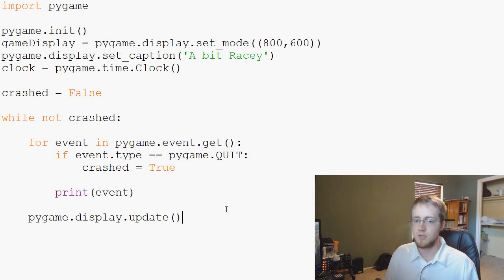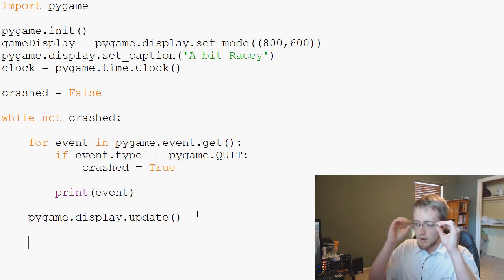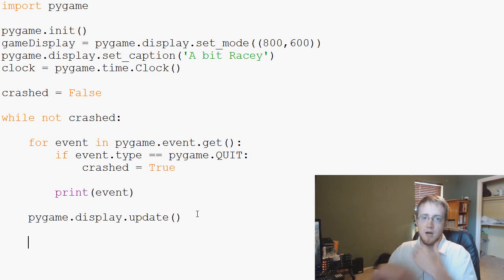Moving on, so we want to update the screen now, and the next thing we want to do is we want our frame to update, or we want to move the frame on basically.